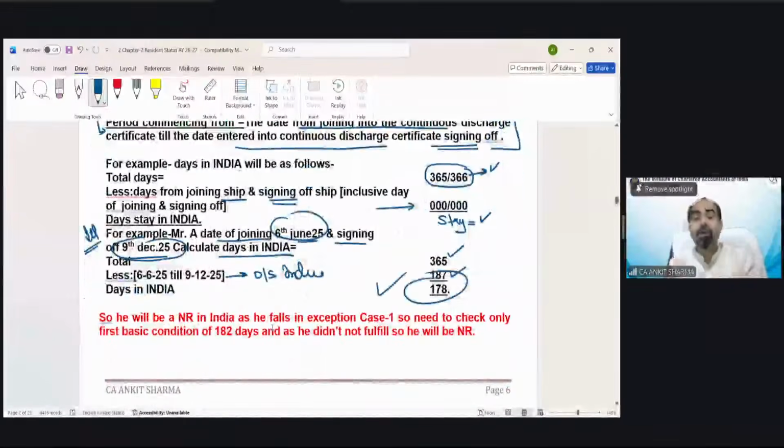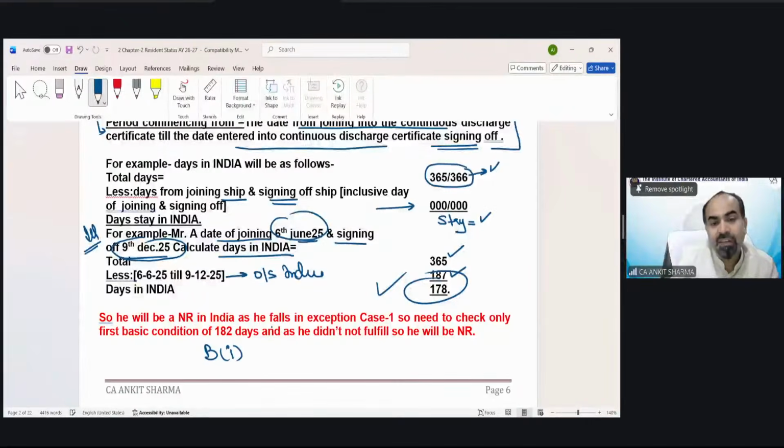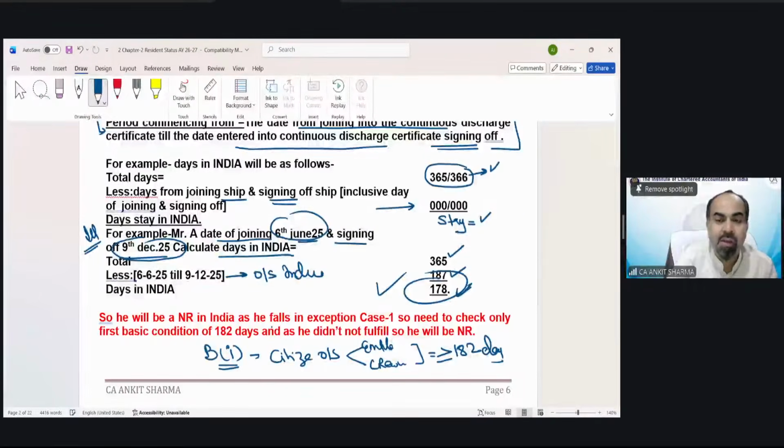And because he is a crew member who was going outside India, he falls in condition number B, first exception. If you are a citizen of India going outside India for employment purpose or a crew member of an Indian ship, you will be treated as a resident if you are in India for 182 days or more. In this example, he was in India for only 178 days. So he would be regarded as a non-resident.